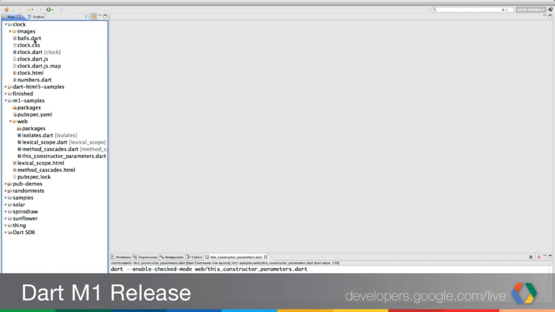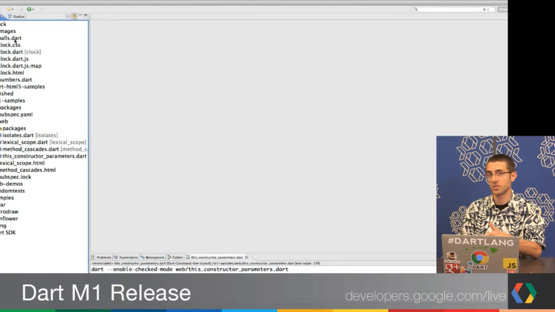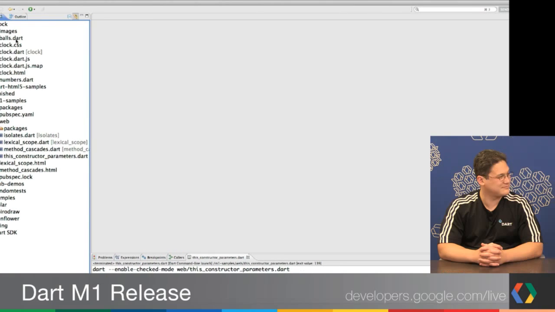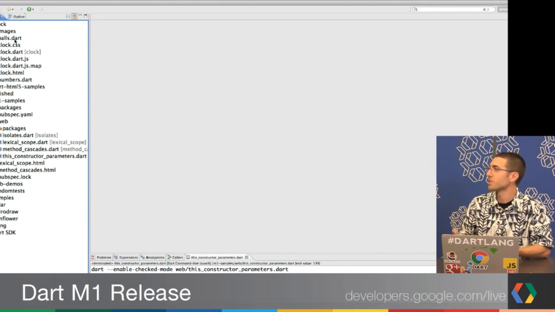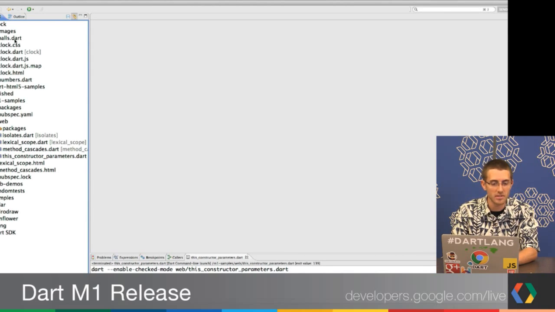Absolutely. Okay, so last demo with the editor for productivity is using the editor to launch into Dartium, which is Chromium with the VM, and then also compiling to JavaScript. Yep. And debugging this code. So debugging, obviously very important. You don't want to run print statements everywhere. So let's show an example of that.